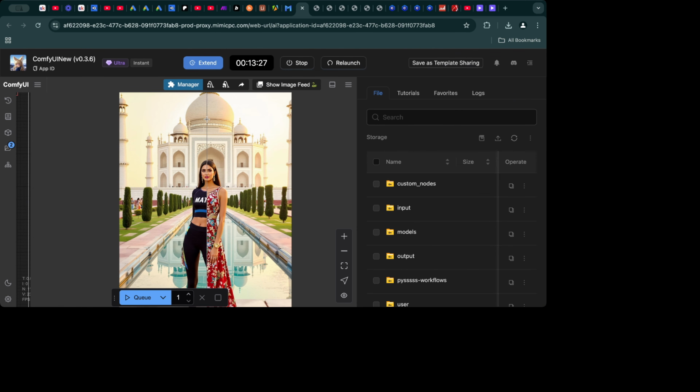Remember, practice is key. The more you work with this workflow, the more intuitive it becomes.